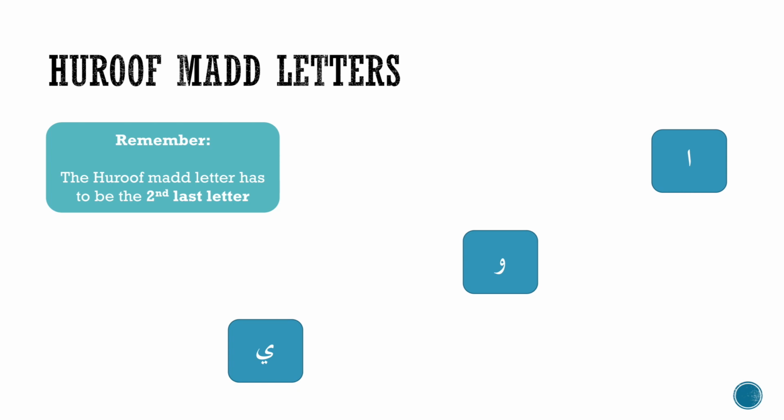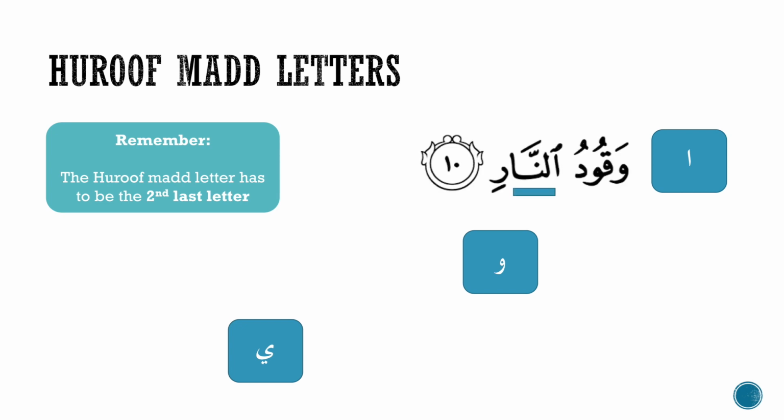As we have mentioned previously, huroof mad letters are 3: alif, waw and ya. Remember, the huroof mad letter has to be the second last letter. For example, from alif madda, waqudun nar. So alif madda is followed by the letter ra, where we will put a temporary sukoon.